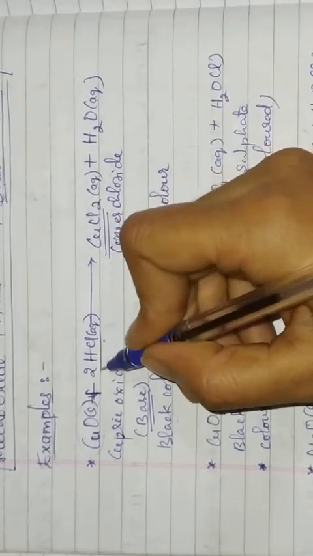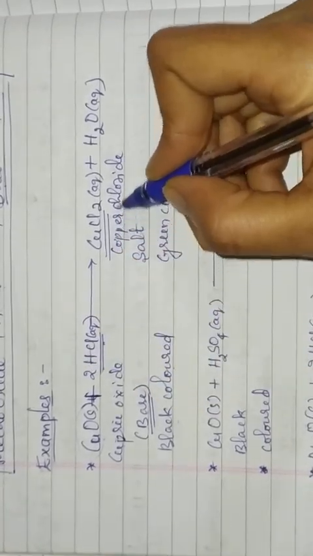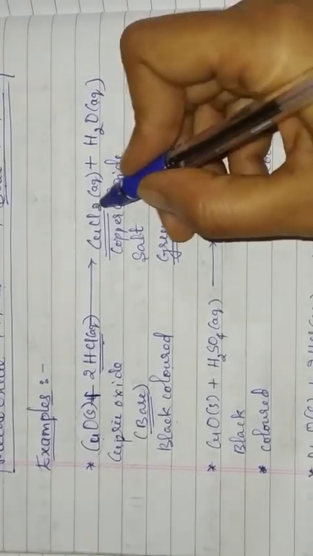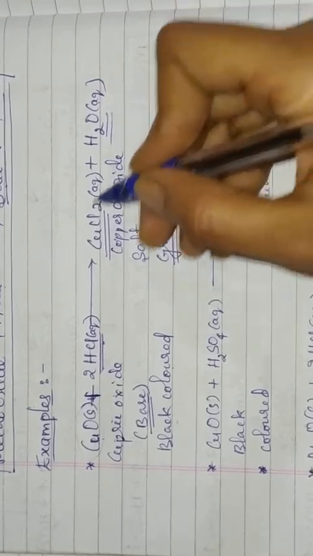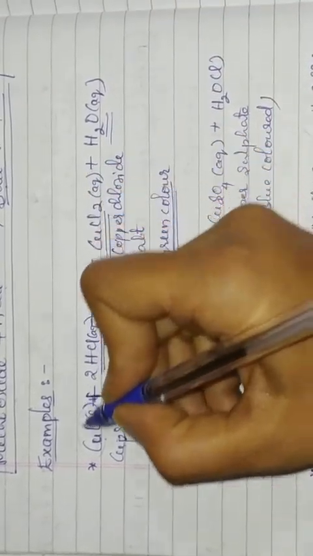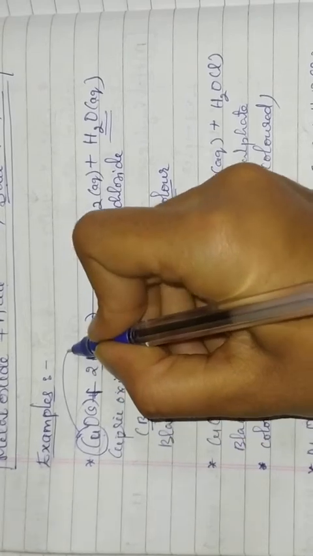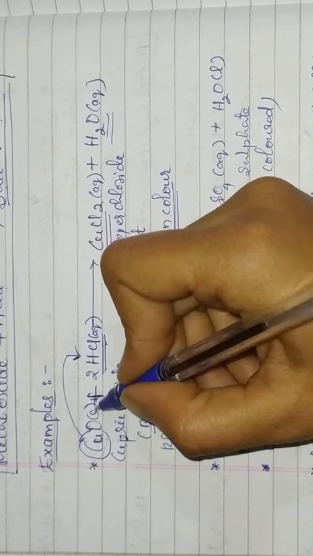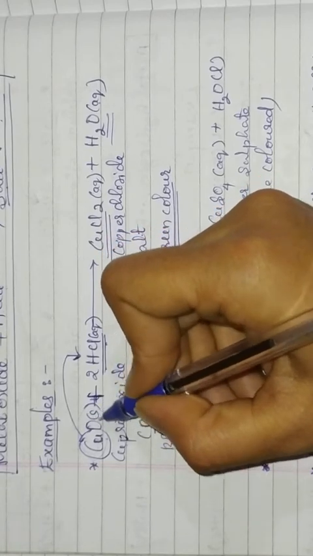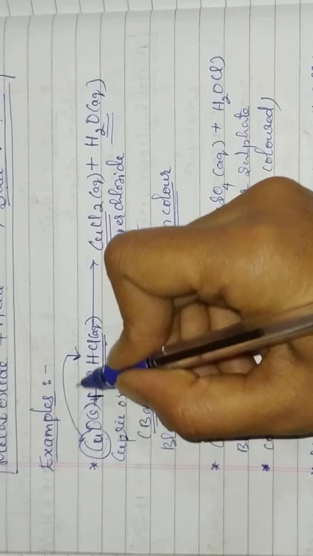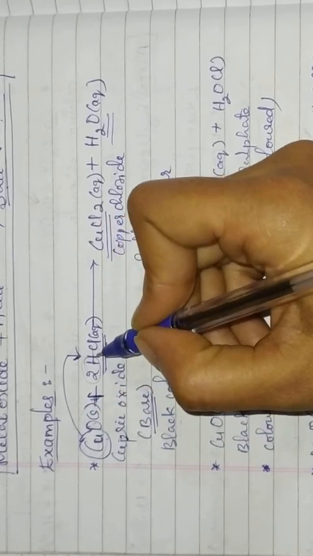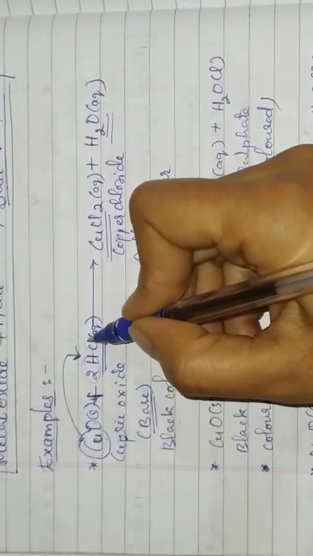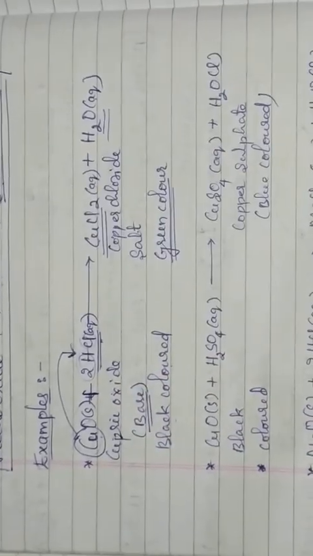When it reacts with the hydrochloric acid, it forms copper chloride. It is a salt and its color will be green. Along with this, water is released. So see here, this copper will displace this hydrogen, and this oxygen combines with this hydrogen and it will form water, and this copper will combine with this chlorine and it will form copper chloride salt.